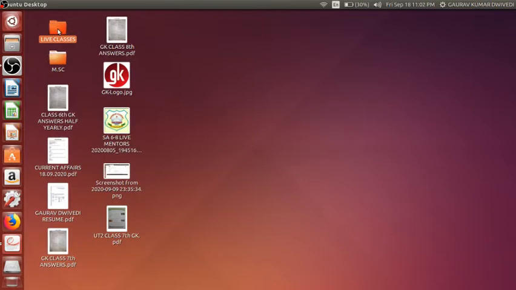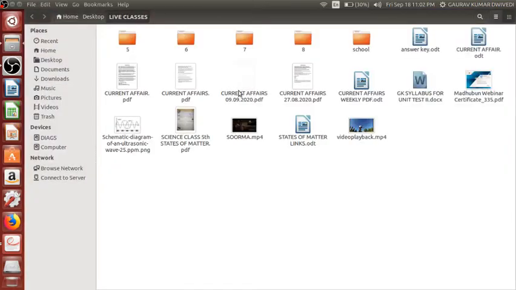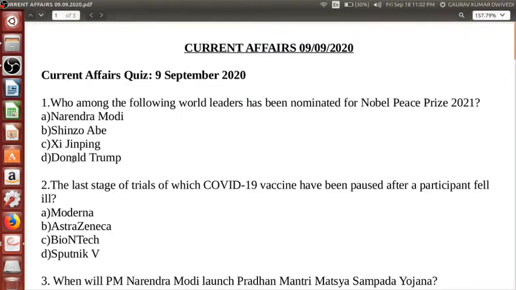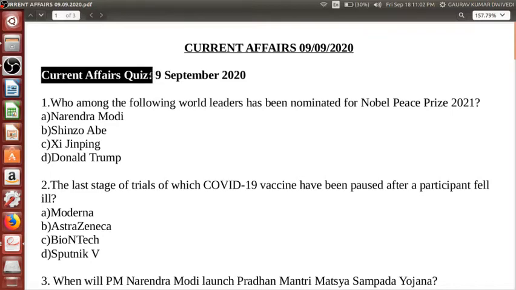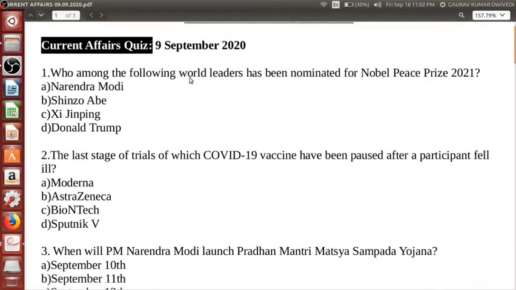Okay, I forgot to show you how you will be doing it. You can either take that quiz, the current affairs quiz, or you just note down the headlines here. In the case of headlines also, the same headlines are being converted into quizzes, or questions and answers. So in the same way, you just have to remember these things.